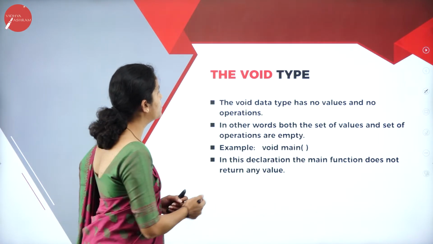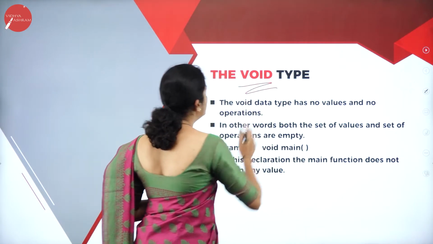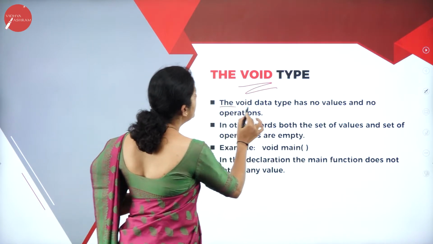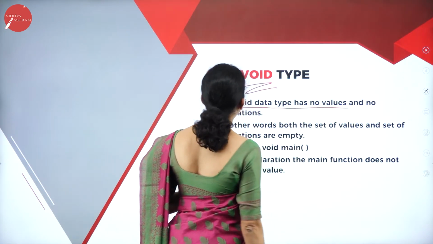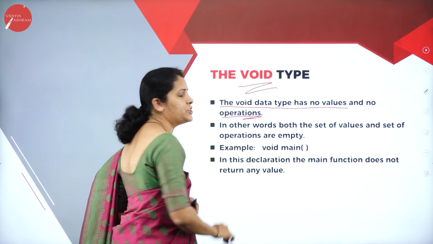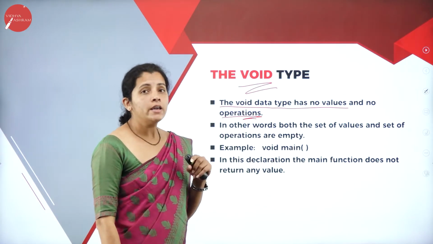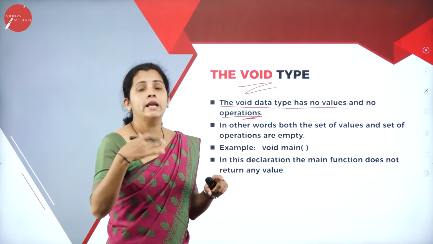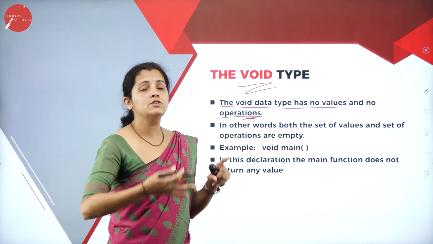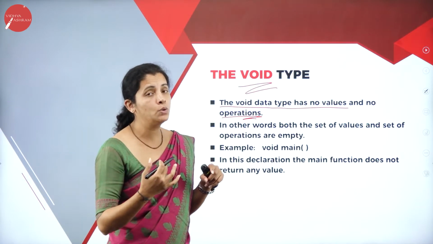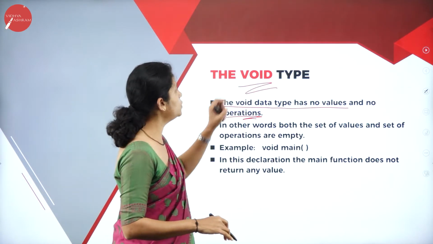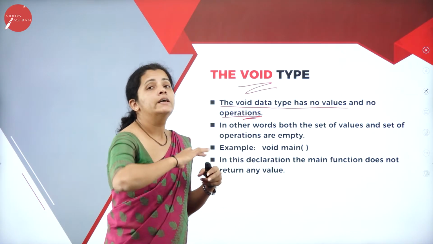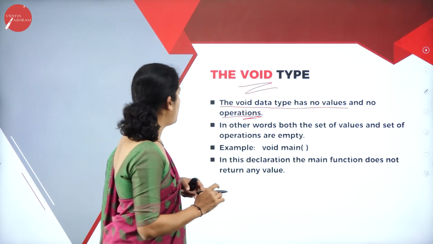Moving further, I'm going to have the void data type. So what is void? The void data type has no values and no operations. In the sense, if I want to define that I do not hold any value, to represent that I'm going to use the void data type, and it does not perform any operation.